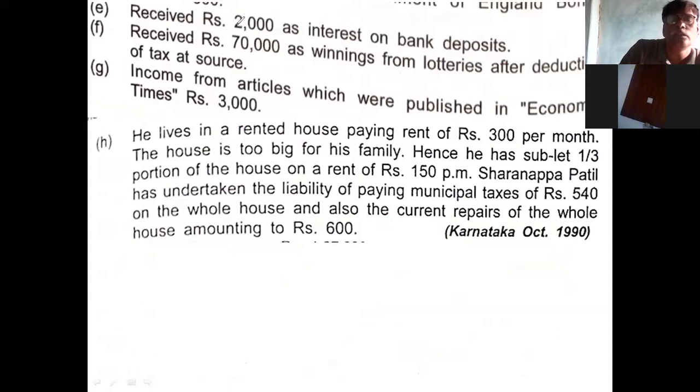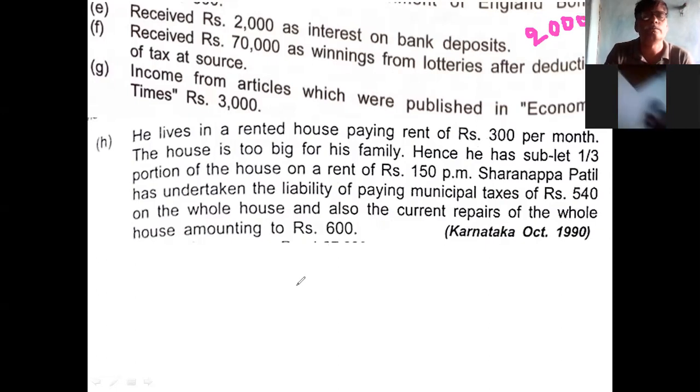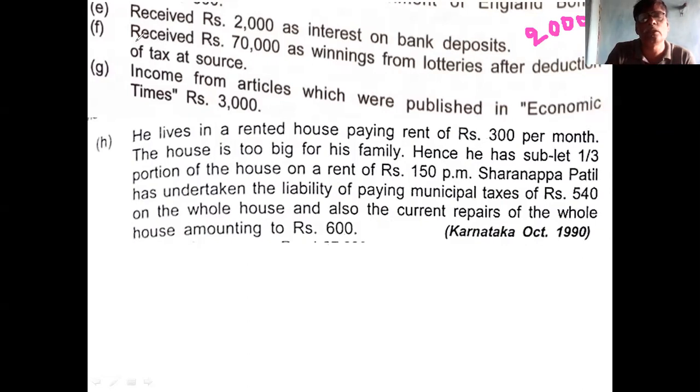Point number E: received rupees 2,000 as interest on bank deposit. This is a direct one. Bank interest 2,000. So you take it as interest on investment. There is no adjustment or other calculation. 2,000 is income from bank deposit, interest on bank deposit.